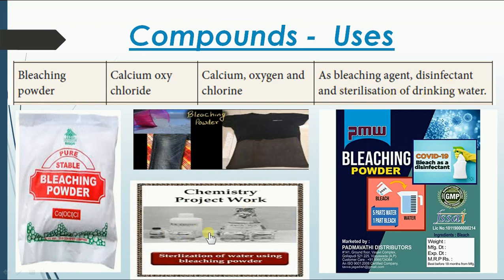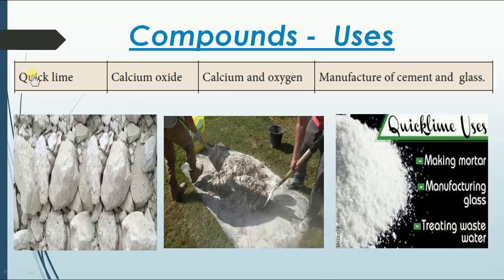The next is sterilization of drinking water. You could see by adding chlorine we can sterilize water. Generally you could see this in swimming pools. They add tablets made up of nothing but this calcium oxychloride that sterilizes the water so that all the microorganisms can be killed.